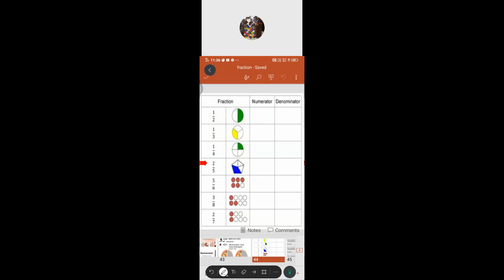For the first one, the circle has been divided into 2 halves. So the numerator is 1. Very good. What is the numerator? I have written 1 there. Which number is on the top? The numerator. And the denominator is below, that is 2. Very good. Can you tell me the second one? Numerator 1, denominator 3. Very good.